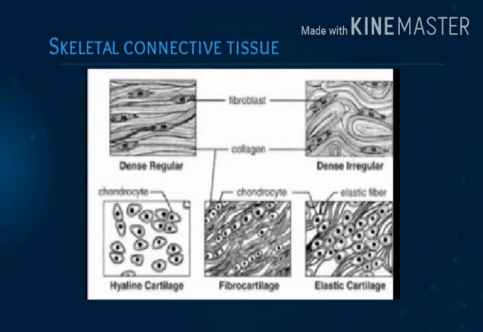Its matrix is glycoproteinous and is secreted by oval-shaped chondroblasts present in groups of 2 or 4, each present in a lacuna.